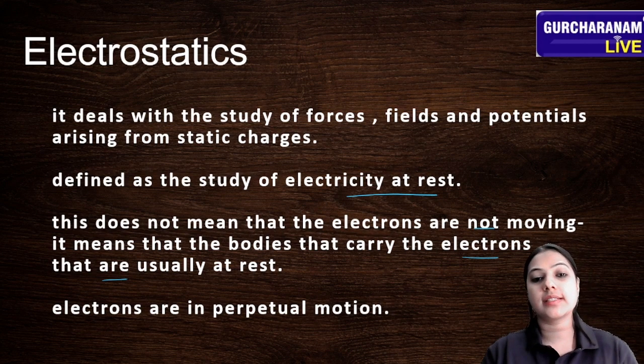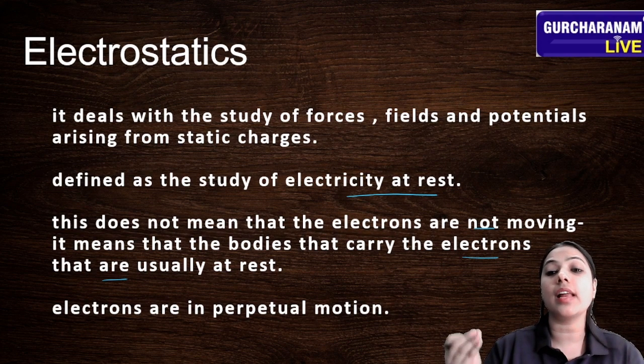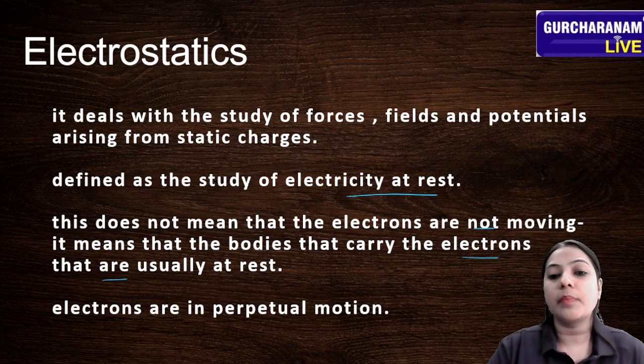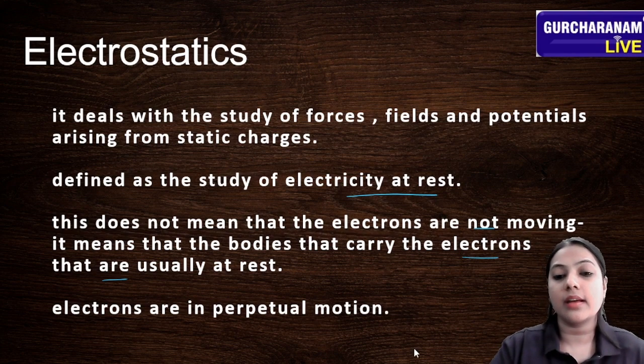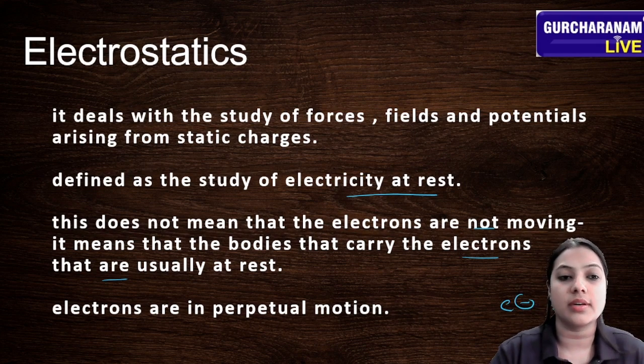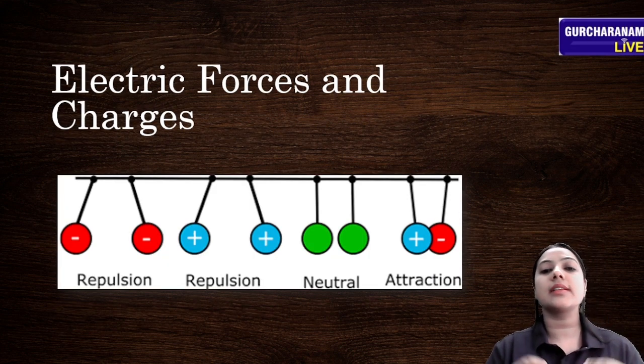Understand? This does not mean that electrons are not moving. It means that bodies that carry the electrons are usually at rest. So the electrons always follow perpetual motion, which means the electrons are always in motion. Understood, students? After that, we learn what electric forces and charges are and how they react.